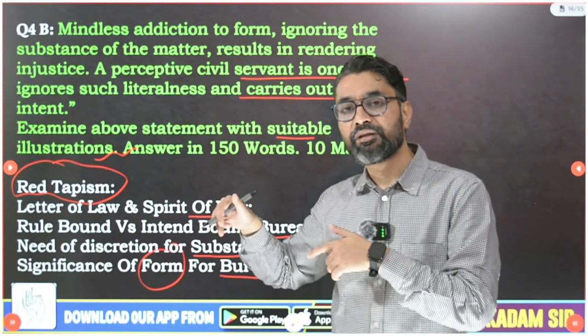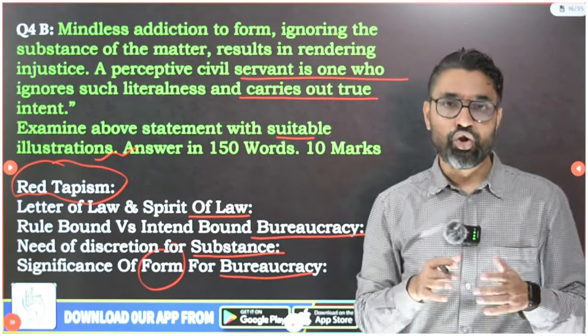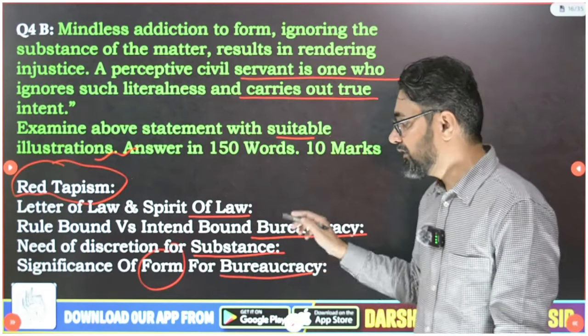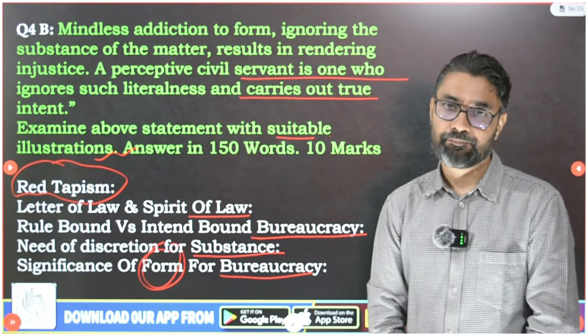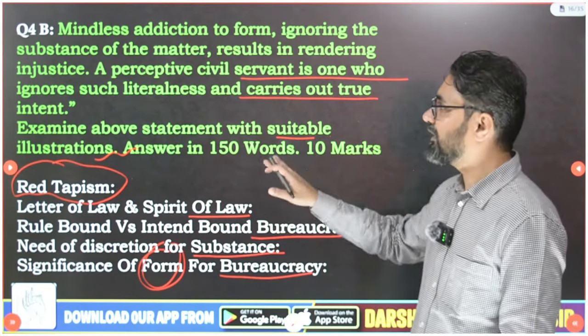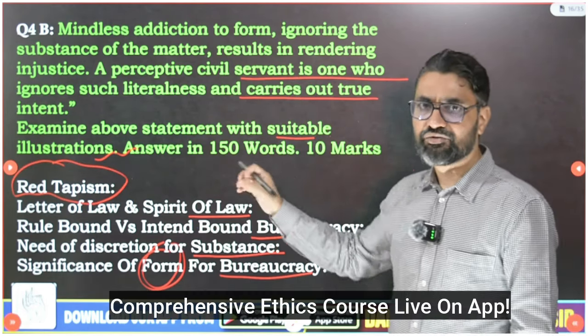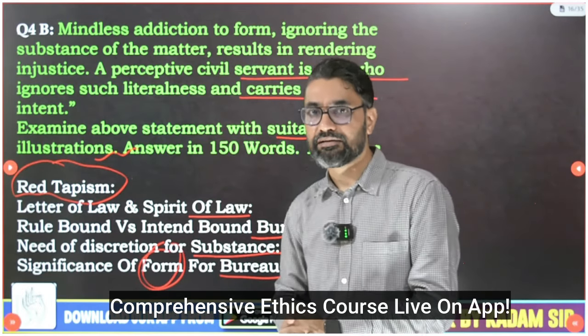And to avoid that, you need a rule of law. And so in the end, criticize the statement that significance of form is also necessary for bureaucracy. And so that's how you have to conclude this question answer. So these are the important points that you need to focus on, highlight in your answer.